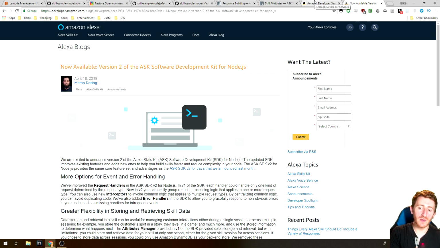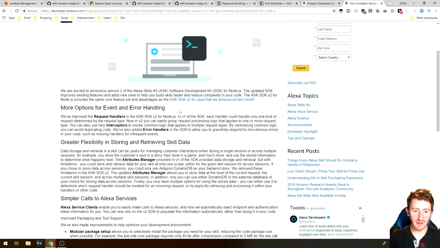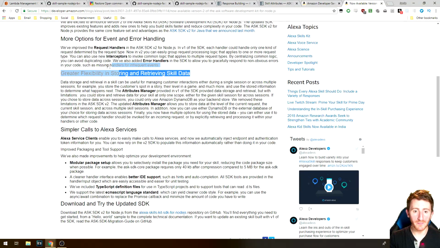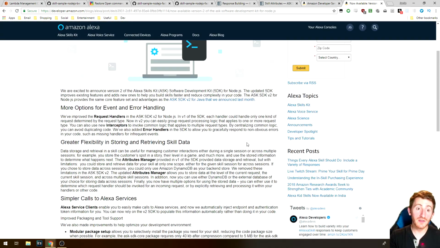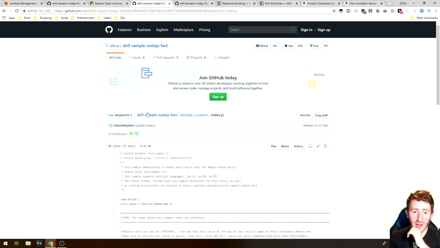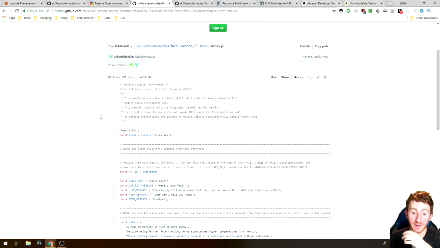The reason I want to talk about it, even though it's been out for a while, is that it has some new changes, like more methods to handle errors, and a new way to handle session attributes and persist data after a skill session has ended. So without further ado, I thought it would be most helpful first to look at the fact skill. If you've made an Alexa skill, you've probably compiled the fact skill at one point, either from Lambda or whatever. But here, I've got it on the Alexa GitHub.